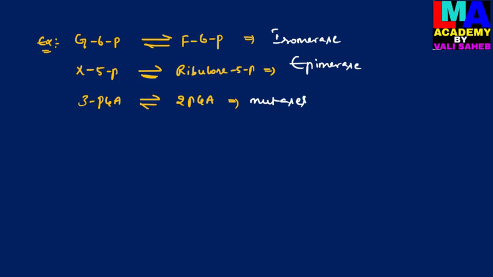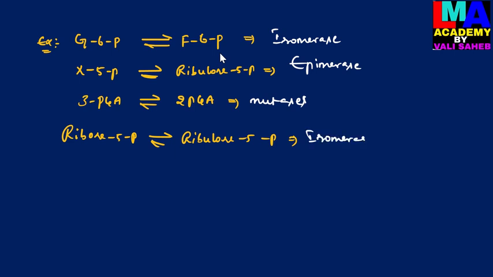And then one more example: here the ribose 5-phosphate is isomerized into the ribulose 5-phosphate. This reaction was also catalyzed by the enzyme isomerase. So these are a few examples related to the isomerization reactions, which belong to the isomerases.